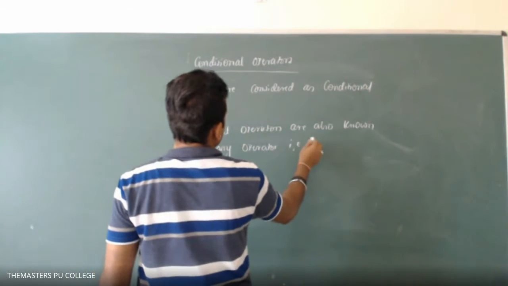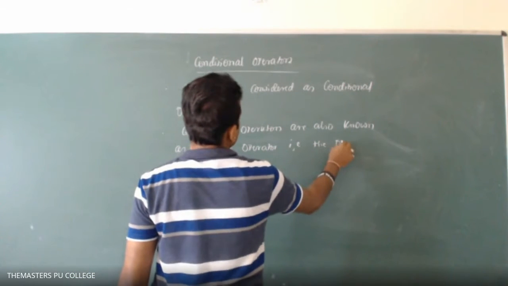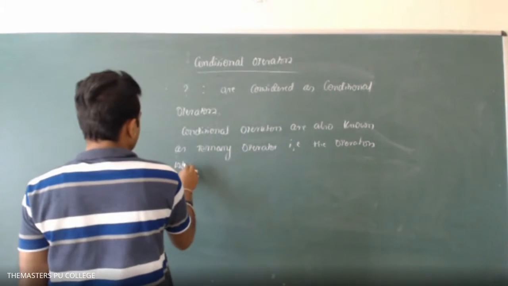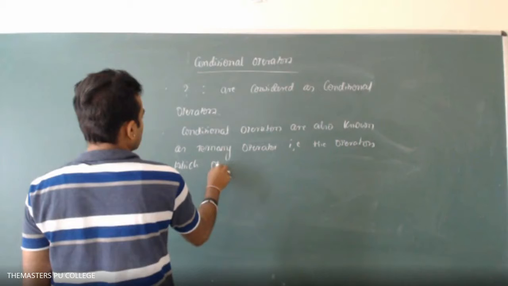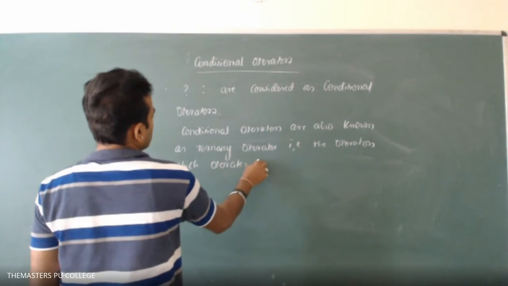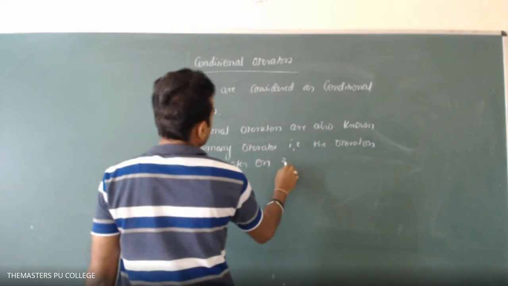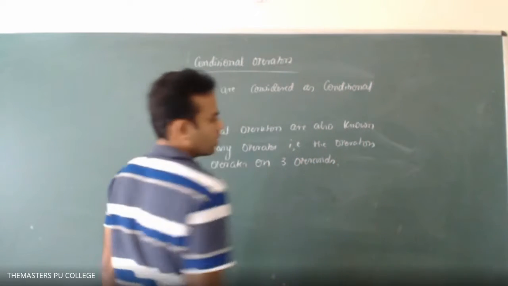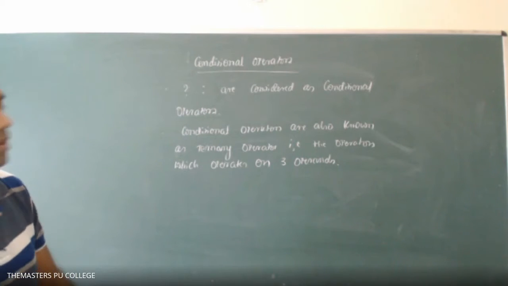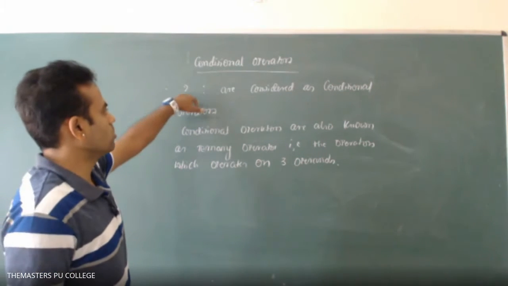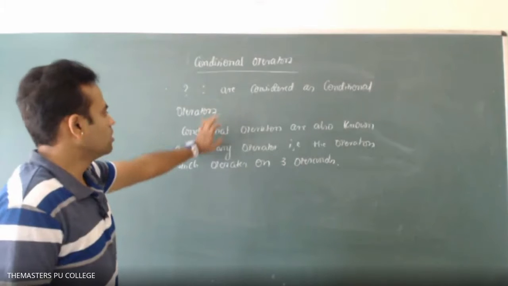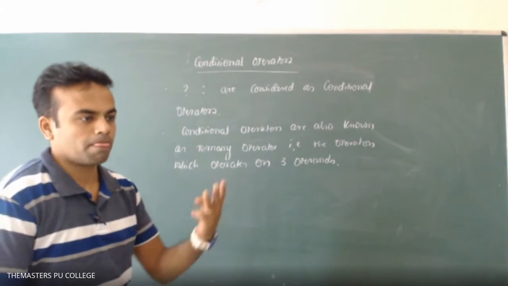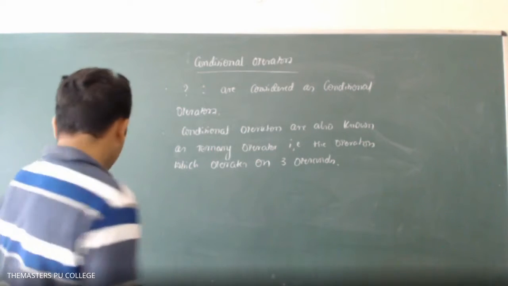That is, the operators which operate on three operands. Ternary operator. So the conditional operators are the question mark and then the colon. Conditional operator is also known as ternary operator. Why? Because it uses three operands. Okay, next step.